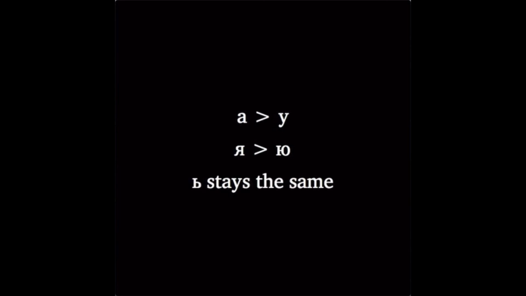Some feminine nouns end in a soft sign, and these won't change at all in the accusative. So the accusative forms of words like мать and кровать look exactly like the nominative. There's no change at all. So we've seen that this little rule, a to u, ya to yu, soft sign stays the same, covers feminine forms. But what about masculine or neuter and plurals?